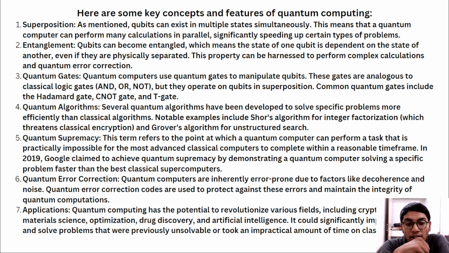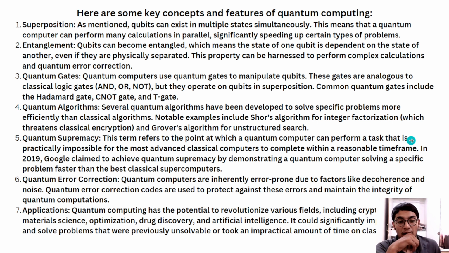Quantum error correction. Quantum computers are inherently error prone due to factors like decoherence and noise. Quantum error correction codes are used to protect against these errors and maintain the integrity of the quantum computation. Applications: quantum computing has the potential to revolutionize fields including cryptography, material science, optimization, drug discovery, and artificial intelligence.